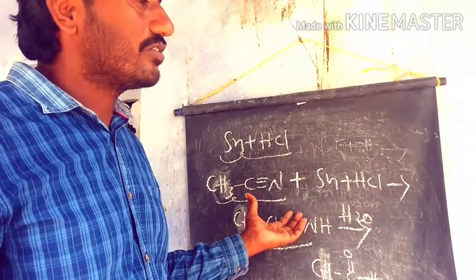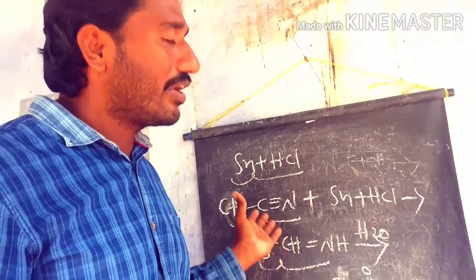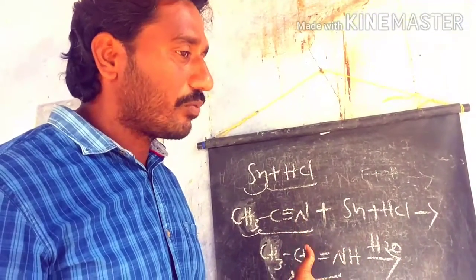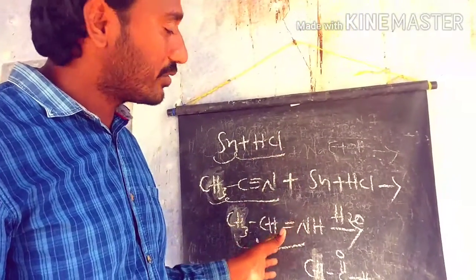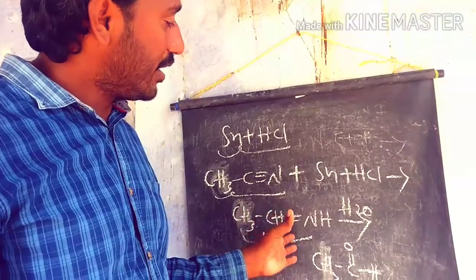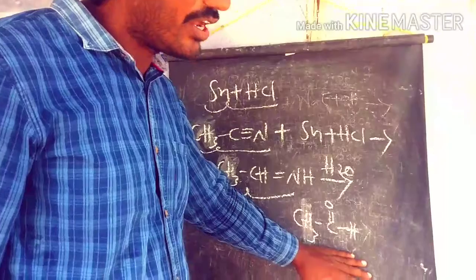Let's see what is happening if the isocyanides are involved in the partial reduction process. Here the cyanides undergo partial reduction through the aldimine intermediate, then hydrolysis, and finally we get acetaldehyde as the product.